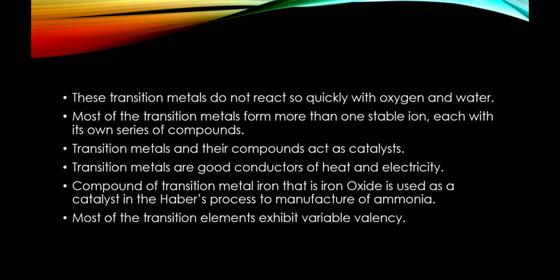A compound of the transition metal iron, that is iron oxide, is used as a catalyst in the Haber's process to manufacture ammonia. Most of the transition elements exhibit variable valency, that means having more than one valency.